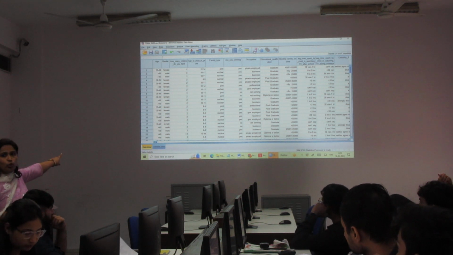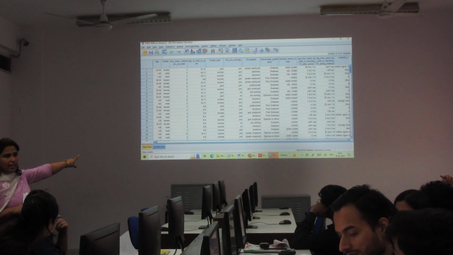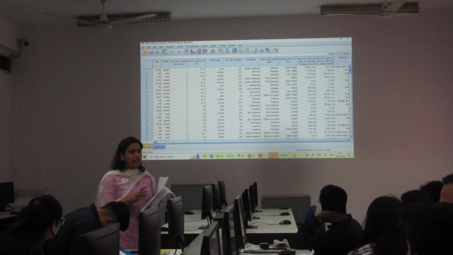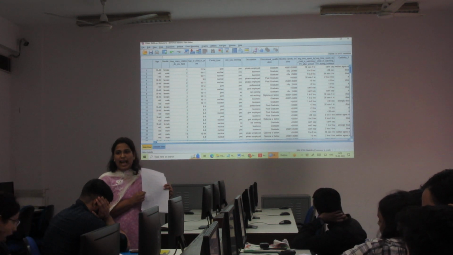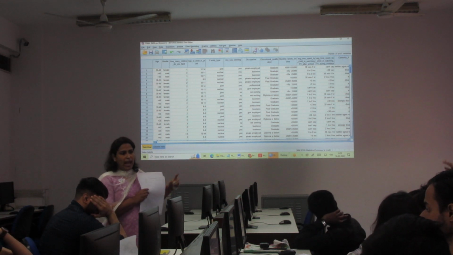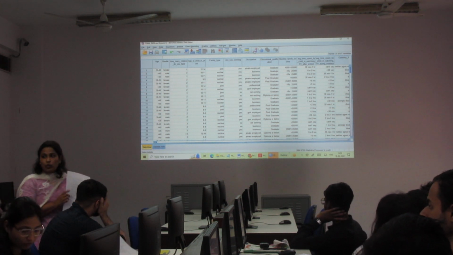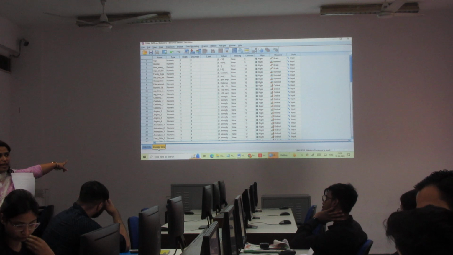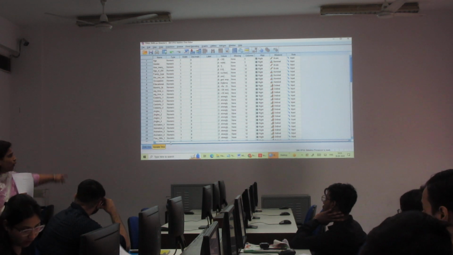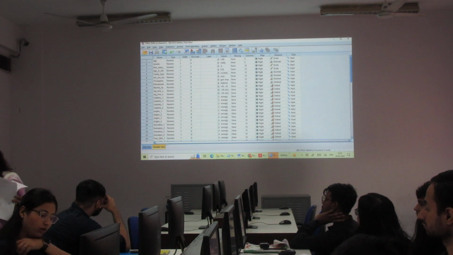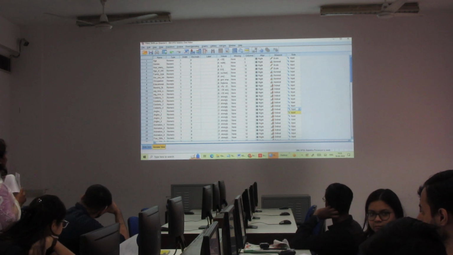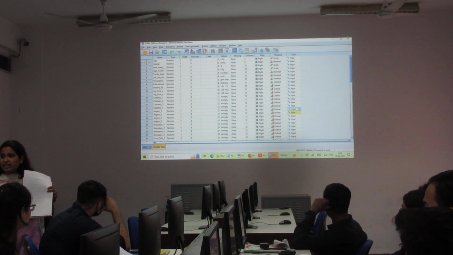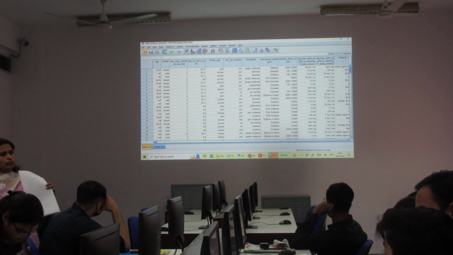Okay. So this is the SPSS interface. Here you can see that there are two views. One is data view and the other one is variable view. And data view is the place where we enter the data. So whatever responses that we are getting from the questionnaire, that will be entered in the data view. And variable view is the one that we enter the questions. Whatever questions is there in the questionnaire, that will be entered in the variable view. So पहले आपको क्या करना है? You have to enter these questions in the variable view.